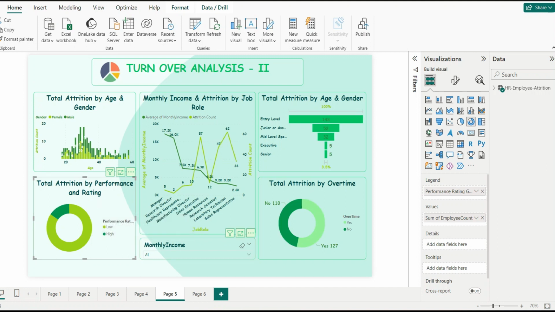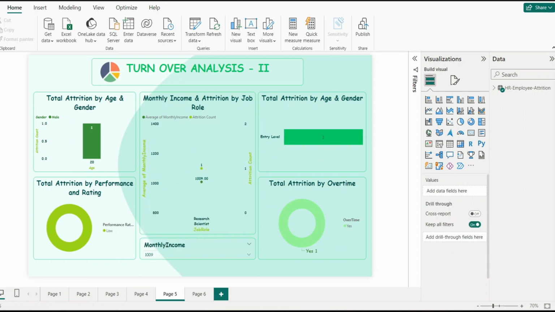If I select monthly income as 1009, then I can see that everyone belonging to that particular category was doing overtime, their performance was low and they belonged to the entry level. We can also see that in the 1009 category, the age group was 20.